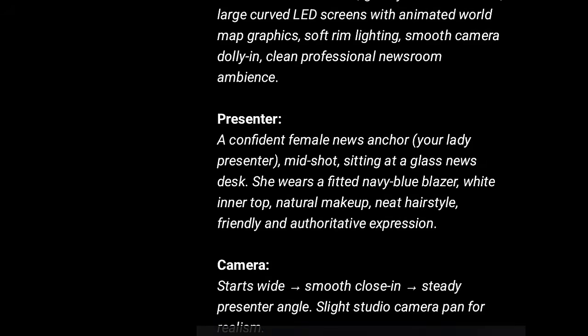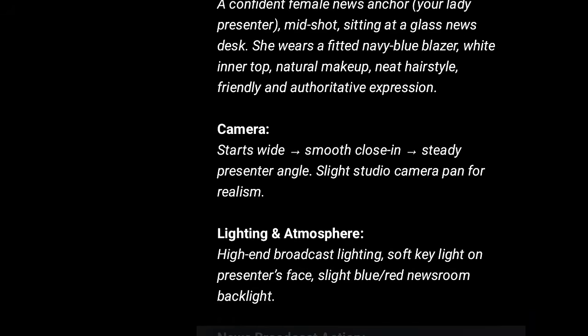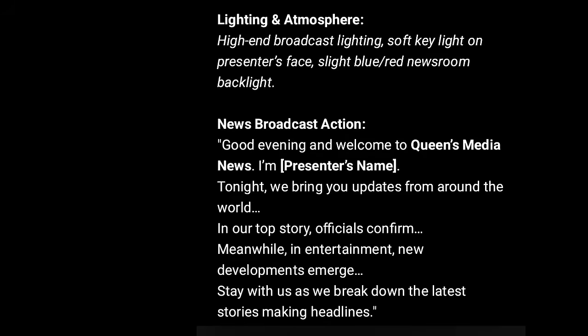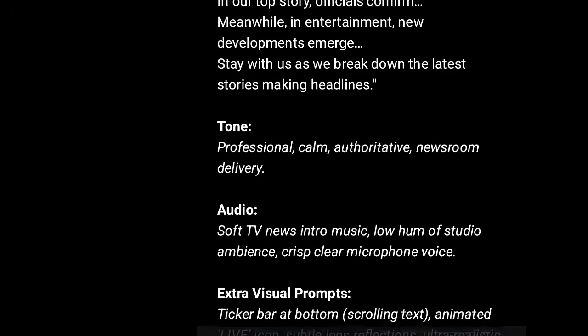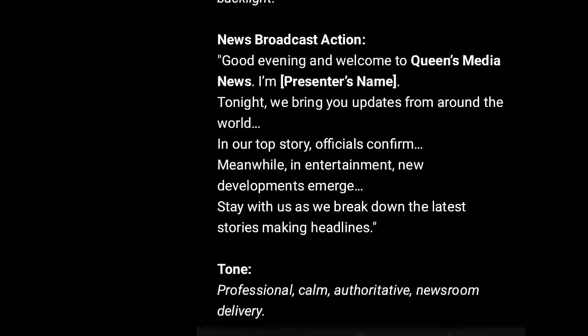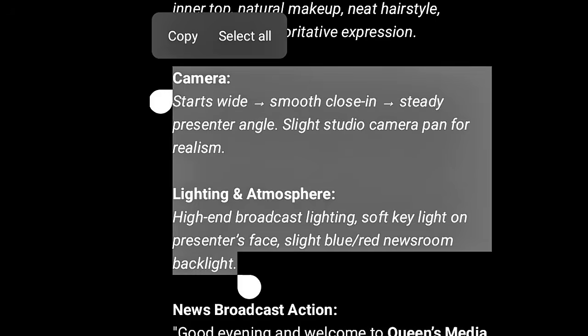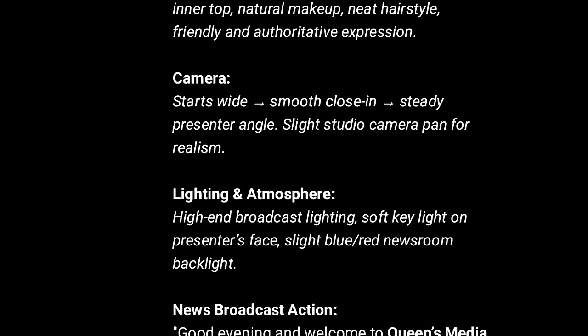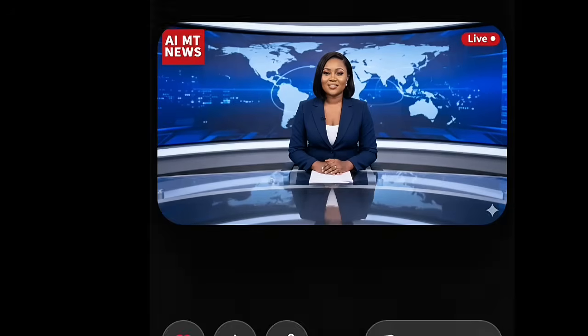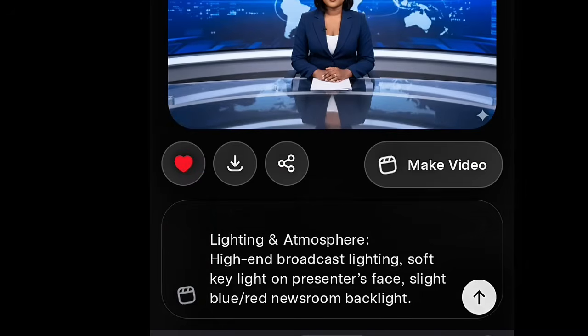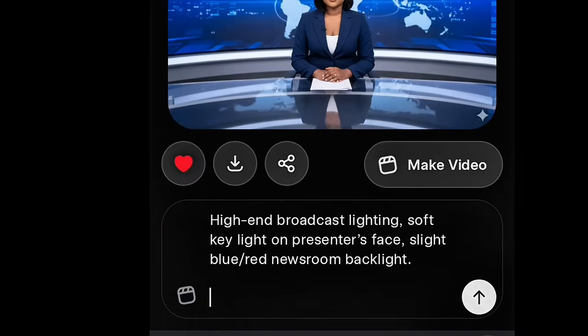So we have already copied the visual style. We have copied the presenter. Now we are going to copy the camera, the lighting atmosphere, and the tone. So what I did here is I will copy in the camera. We'll copy it. Then we'll come back to Grok AI and we'll drop in our camera and all the rest. I'll drop the camera. I'll go back to ChatGPT and I'll copy the tone as well.